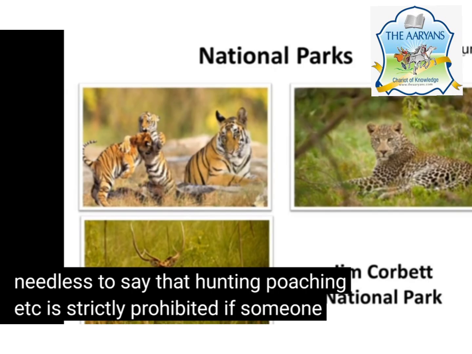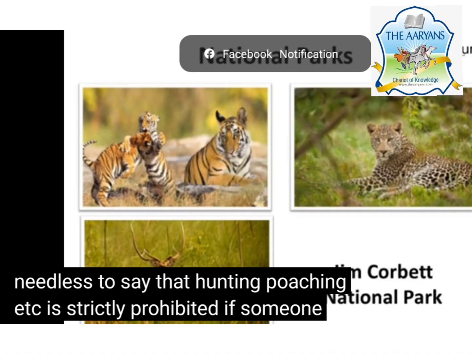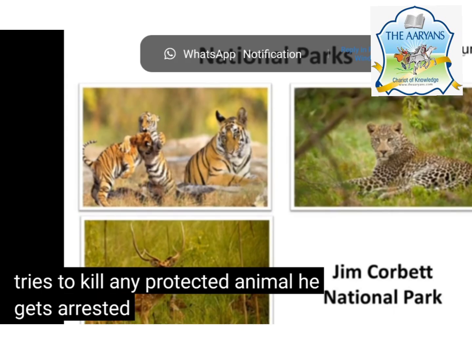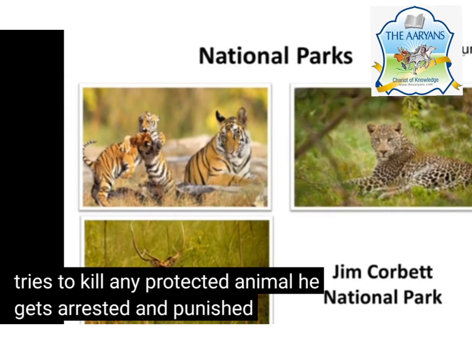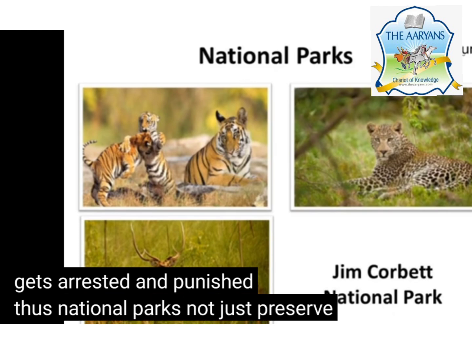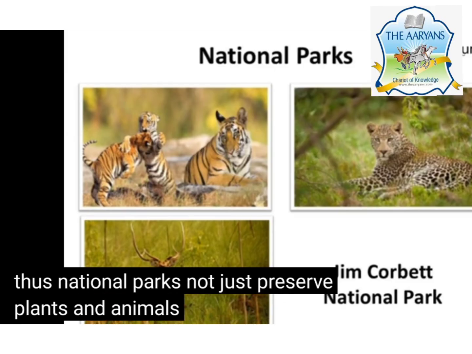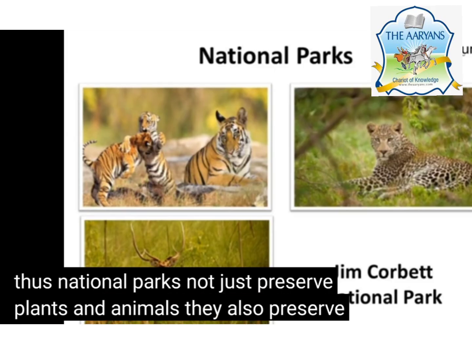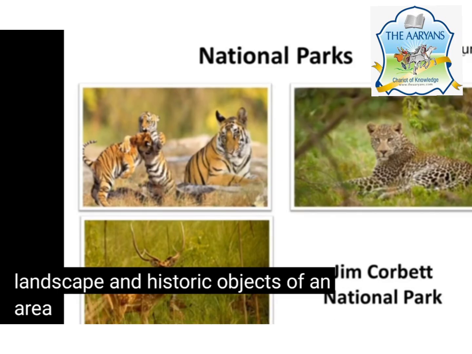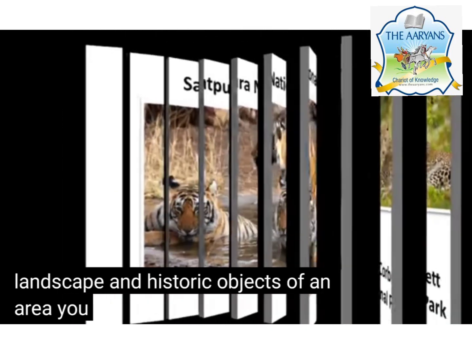It is needless to say that hunting, poaching, etc. is strictly prohibited. If someone tries to kill any protected animal, then he gets arrested and punished. Thus, national parks not just preserve plants and animals, they also preserve landscape and historic objects of an area. Clear?